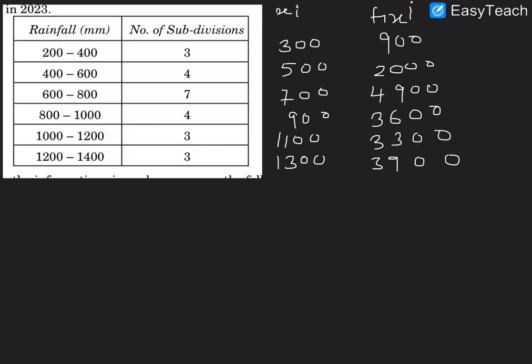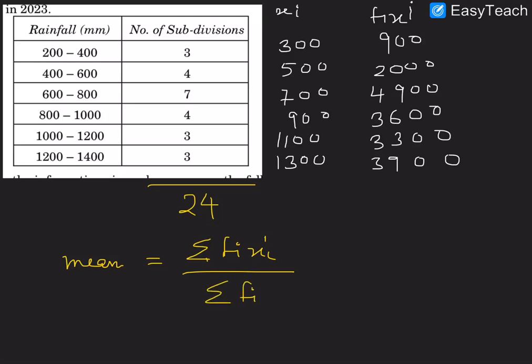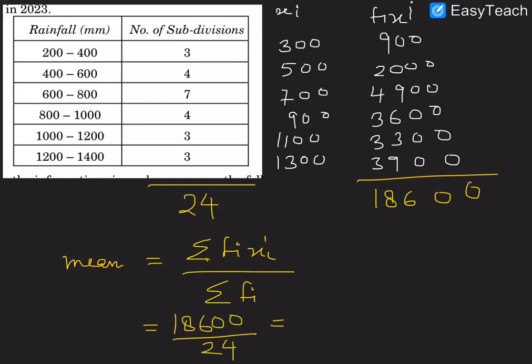And you know the total of all the frequencies is 24. So mean is equal to sigma fixi by sigma fi. So putting the values and simplifying it, you will get 775.